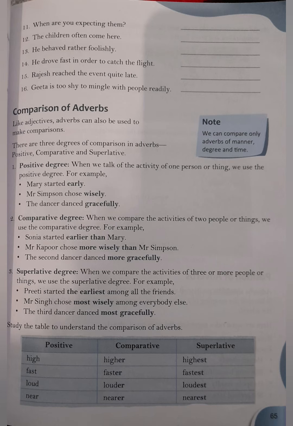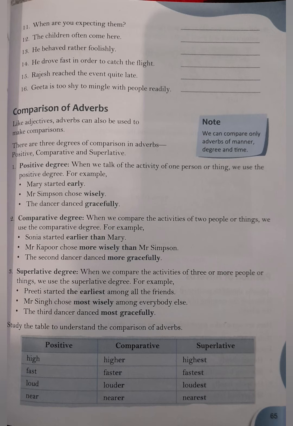In comparative degree, we compare the activities of two people. जब हम दो लोगों के बीच में comparison करते हैं या दो चीज़ों के बीच में comparison करते हैं, then we use comparative degree. Like it is given early in positive degree. So when we form comparative, then we add er or ier.